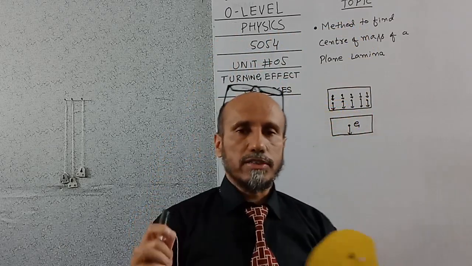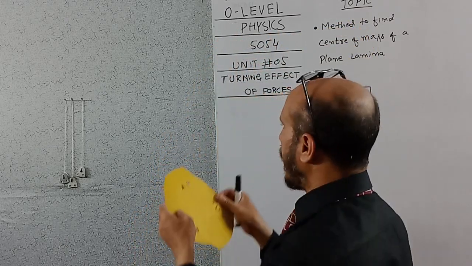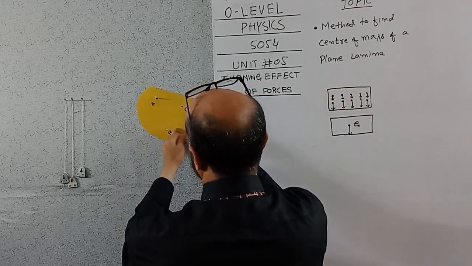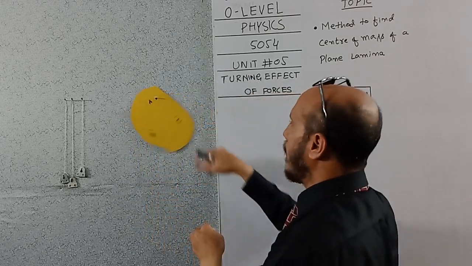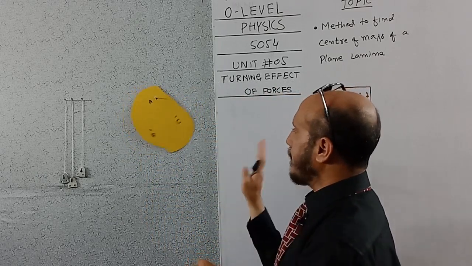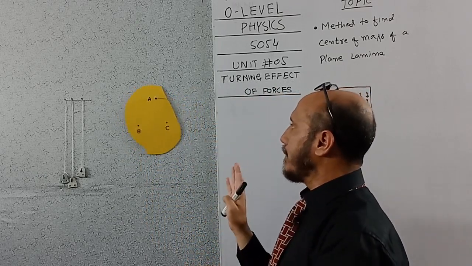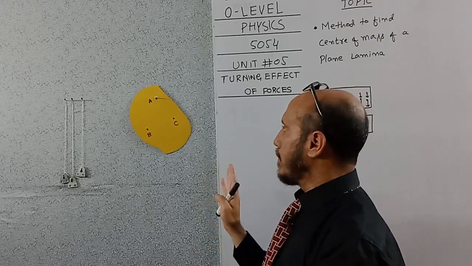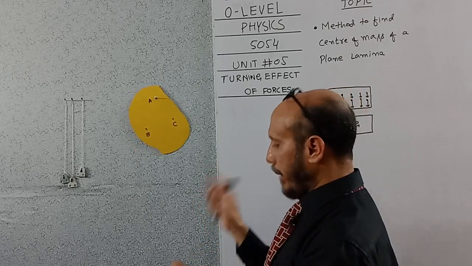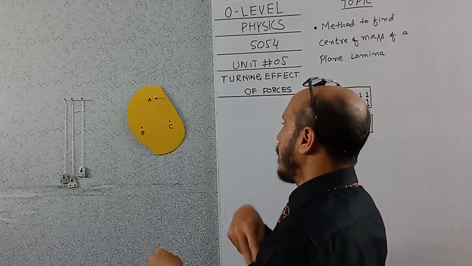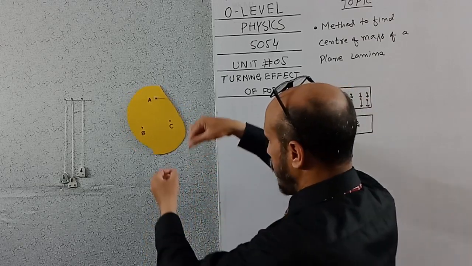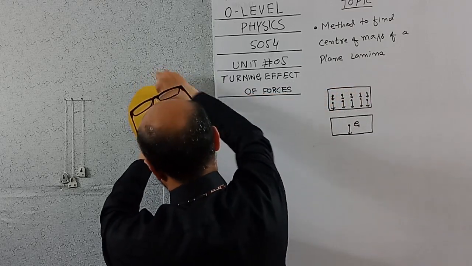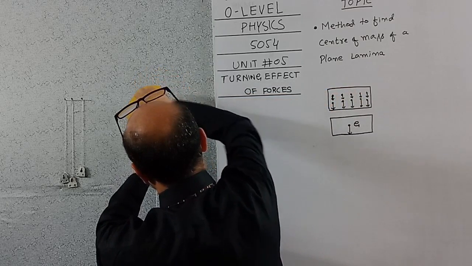In the first step, I will hang this plane lamina on a nail or a support and let it rotate till it stops. Okay, now when it stops, I will hang the plumb line over here.